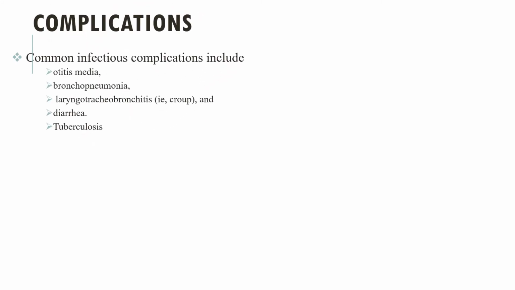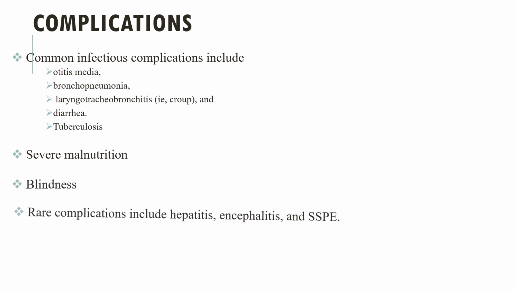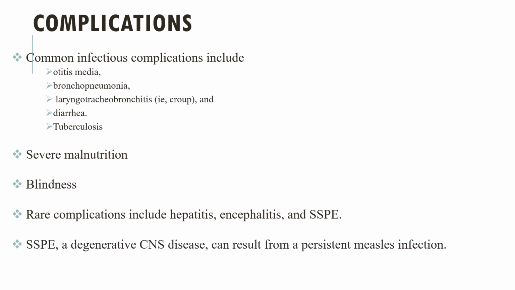As complications, the most common are infectious complications. From the infectious complications, the most common ones are otitis media, bronchopneumonia, laryngotracheobronchitis or croup, diarrhea, and tuberculosis. This pneumonia can be due to the measles itself, or it can be a secondary infection by bacteria such as Strep pneumoniae, Haemophilus influenzae, and Staph aureus. The other complications of measles are severe malnutrition and blindness. And rare complications include hepatitis, encephalitis, and subacute sclerosing panencephalitis. This subacute sclerosing panencephalitis is a degenerative CNS disease that can result from persistent measles infection.